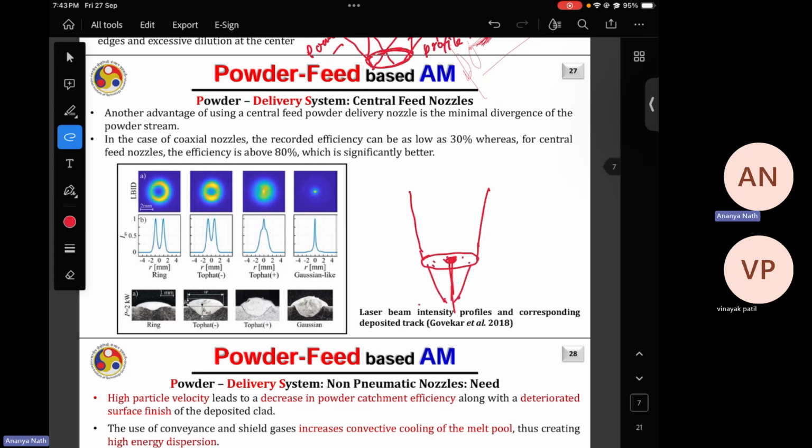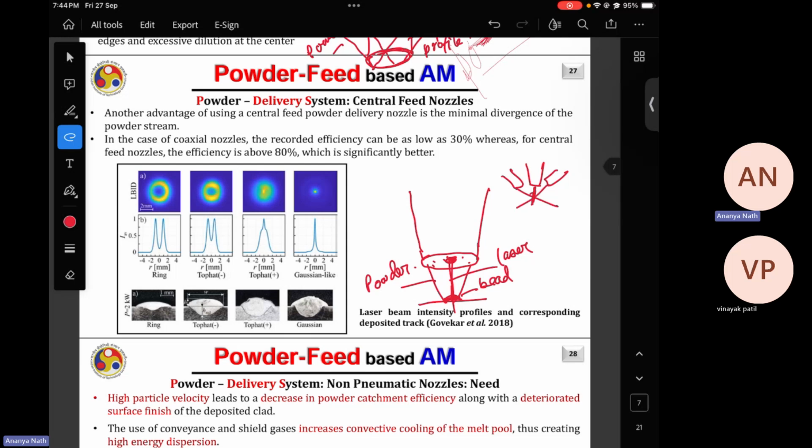If you are using this configuration, then you'll get higher capture efficiency than if you are using one nozzle for the laser and two different nozzles for powder.